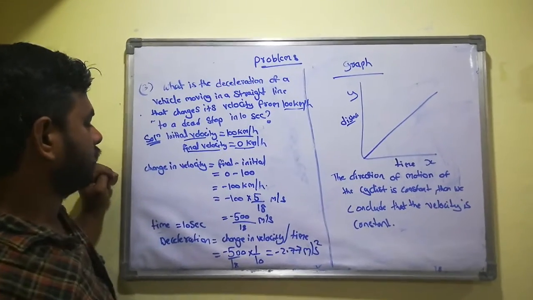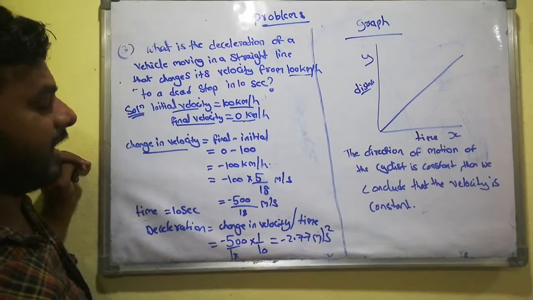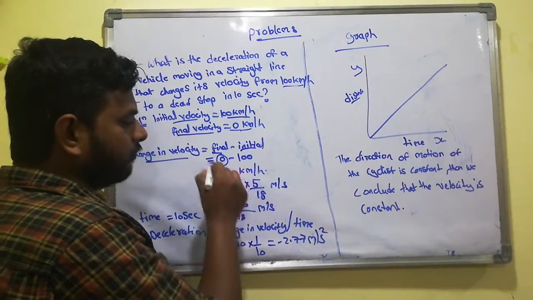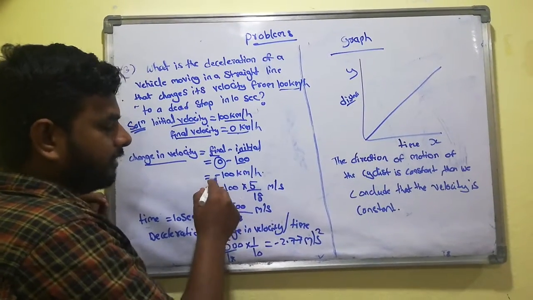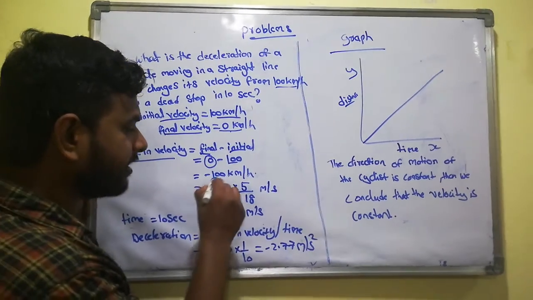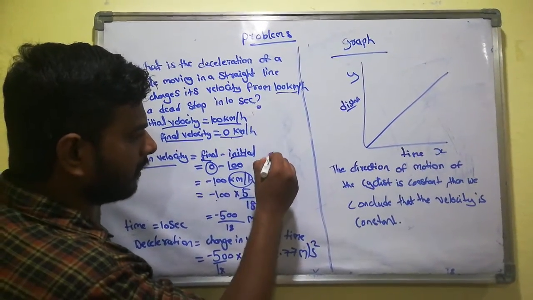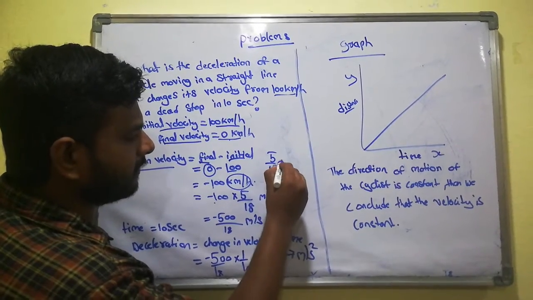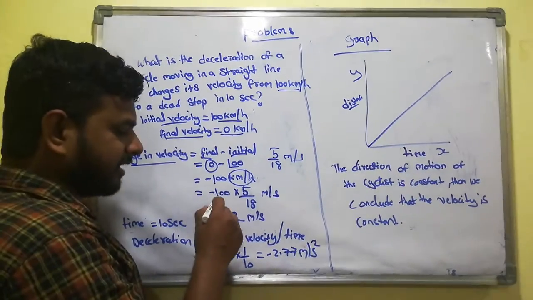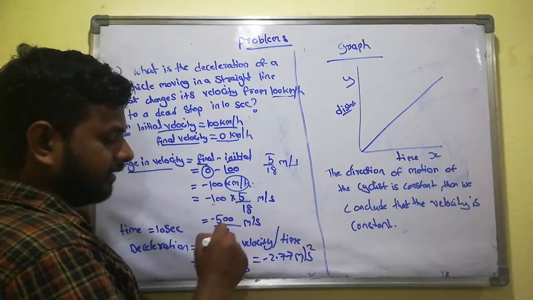So what is the definition of acceleration? Change in velocity upon time. Change in velocity means final minus initial. Final is 0, initial is 100. So minus 100 kilometers per hour. You convert kilometers per hour to meters per second. What is the formula? 5 by 18. Substitute here: minus 100 into 5 by 18. So we get minus 500 divided by 18 meters per second.